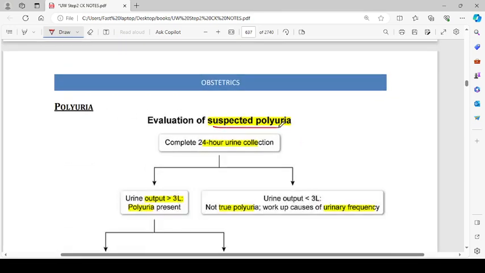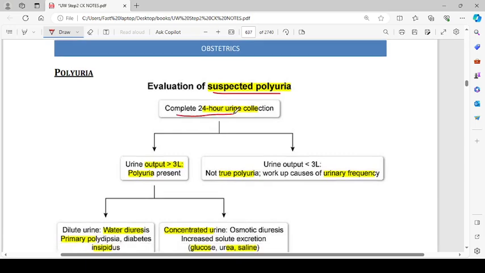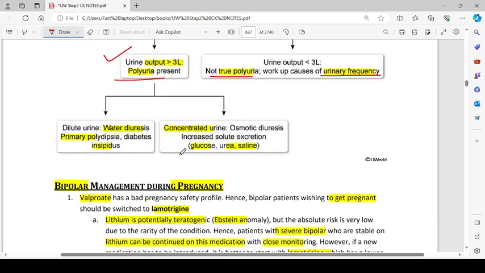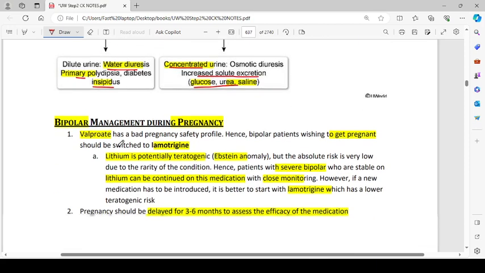Polyuria, evaluation of suspected polyuria. Complete a 24-hour urine collection. If the urine output is less than 3 liters, it is not true polyuria. Work up causes of urinary frequency. If urine output is more than 3 liters, then polyuria is present. Dilute urine: water diuresis, primary polydipsia, diabetes insipidus. If it is concentrated urine, it is osmotic diuresis, increased solute excretion: glucose, urea, and saline.